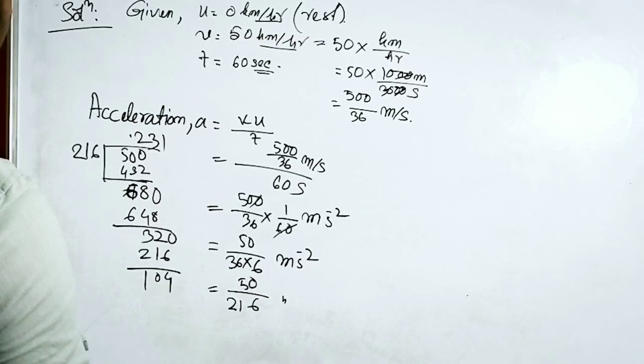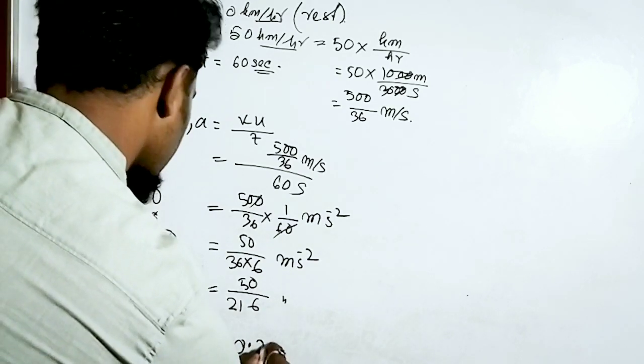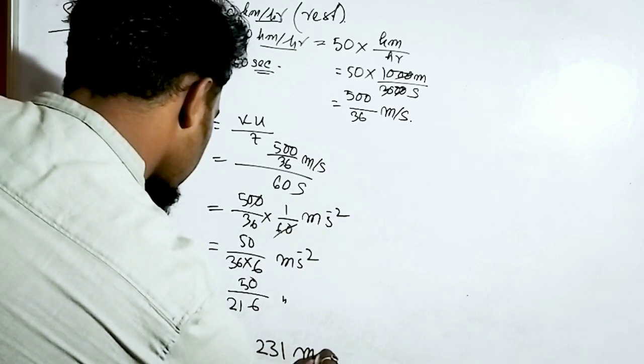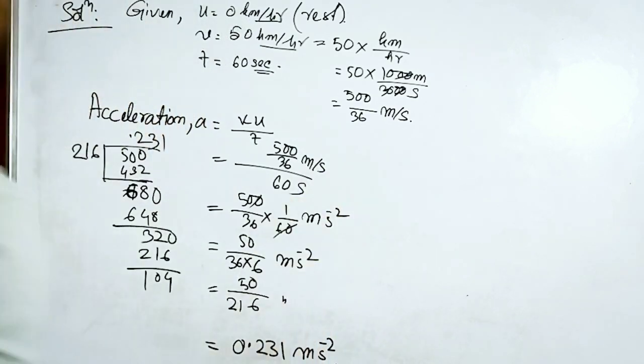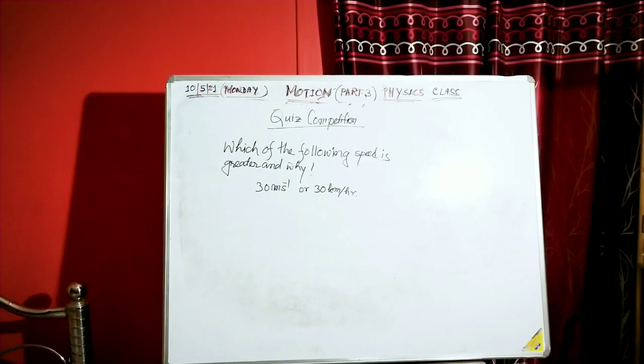It will go 2 times, 32, 4, 9, 104. So the answer will be 0.231 meter per second square. Okay, this is the answer. So you should write it down properly.